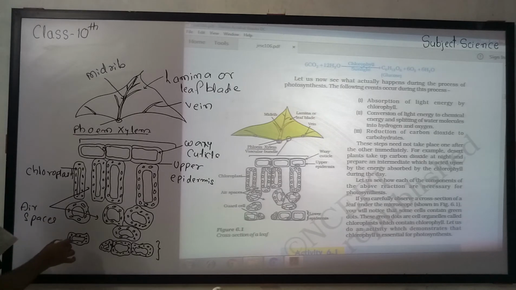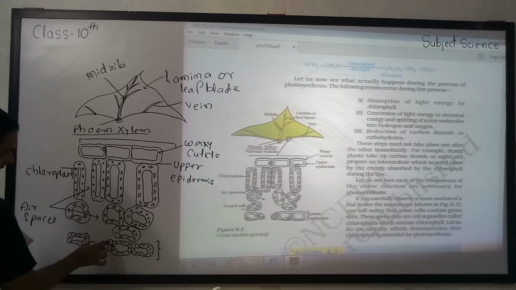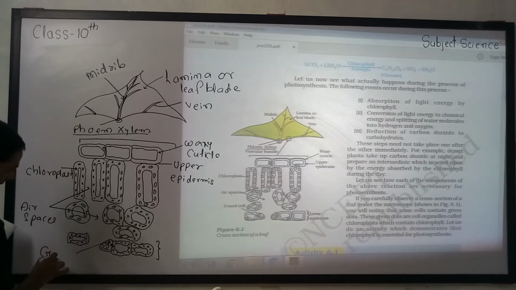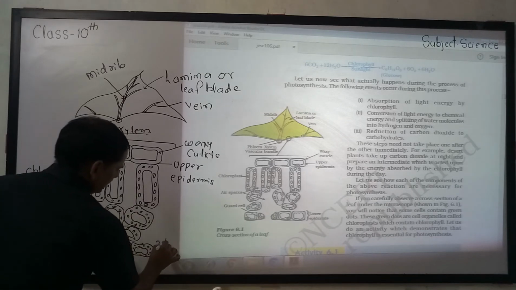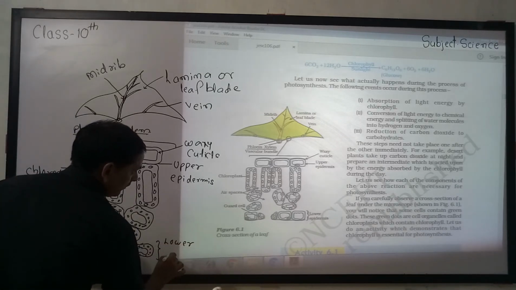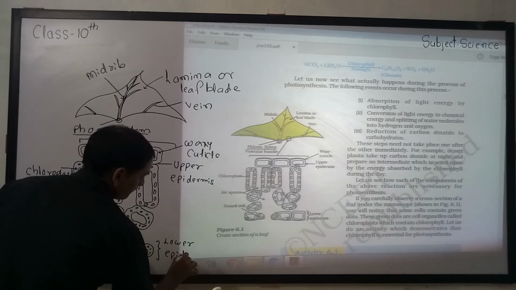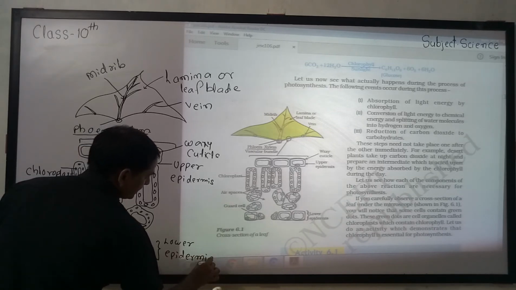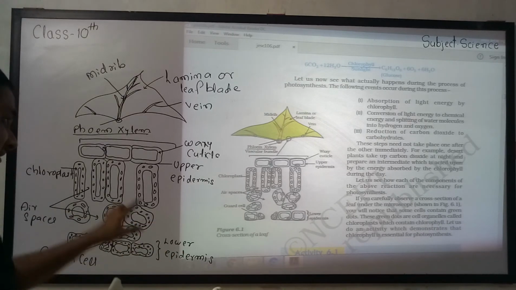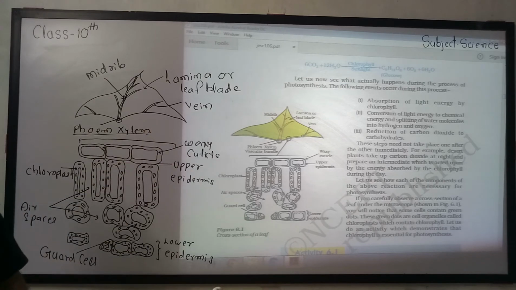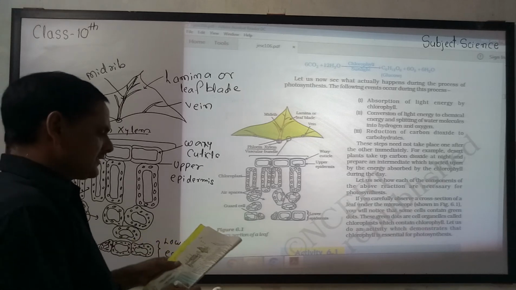And this one is guard cells. Means here the guard cell plays a very important role, opening or closing the stomata, means day or night duration. And this part is the lower epidermis. Clear? This is the structure of the cross section of a leaf. This topic is very important. Sometimes it is asked in the exam for 3 marks. In the board exam, it is 3 marks also. Clear? Okay. We have discussed theory.